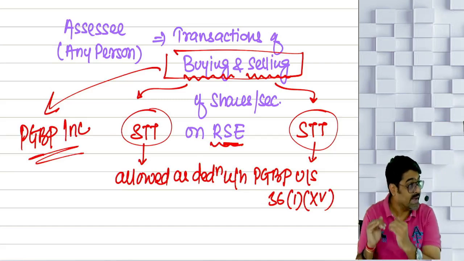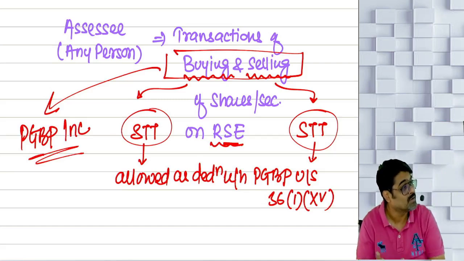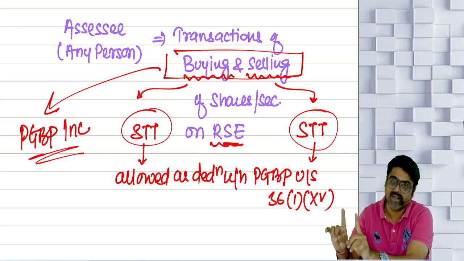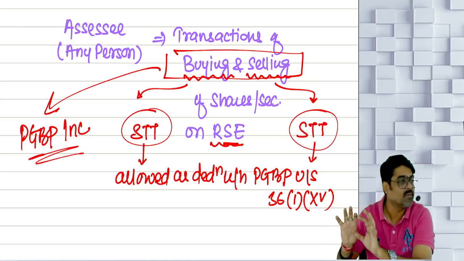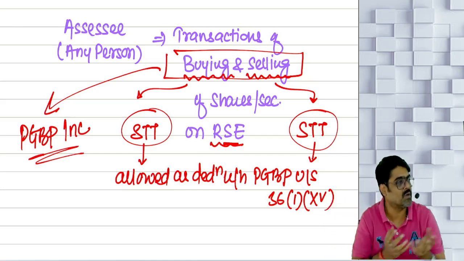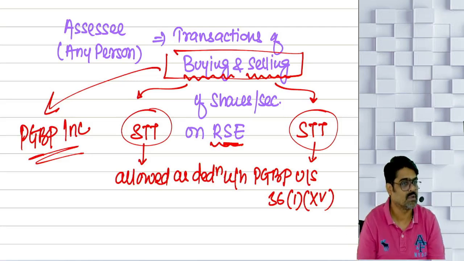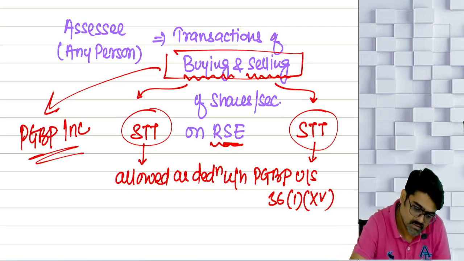But if this buying and selling transaction results into PGBP income, yes or no? Then whatever STT you have paid on these buying and selling transactions will be allowed as a deduction out of the PGBP income of this transaction. Done, sir? Sure, sir?